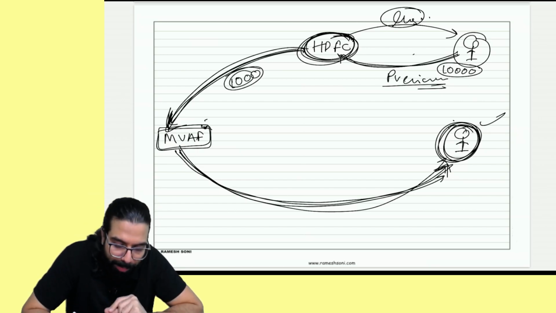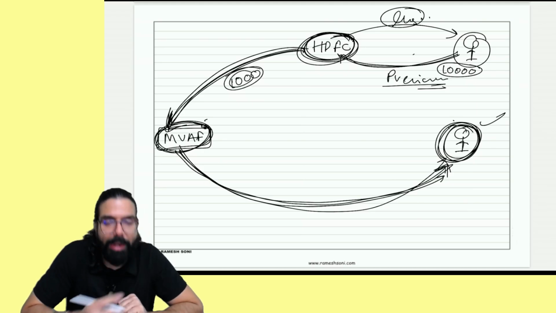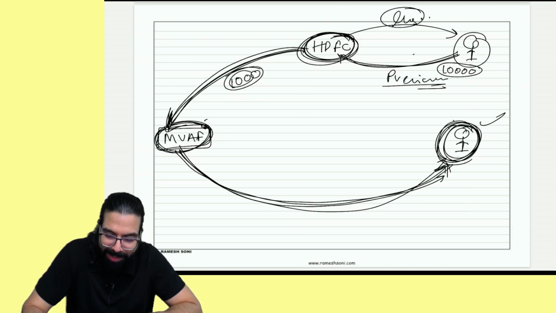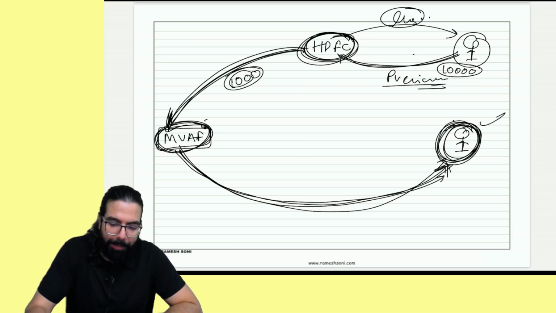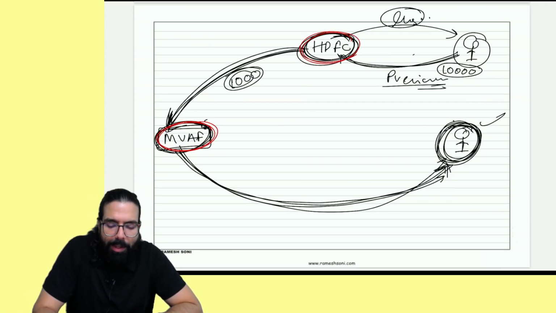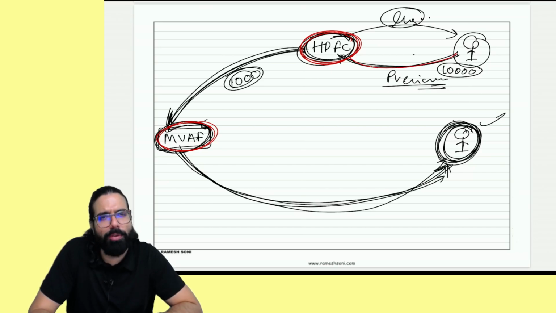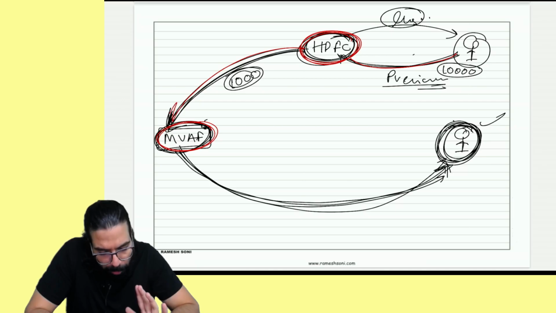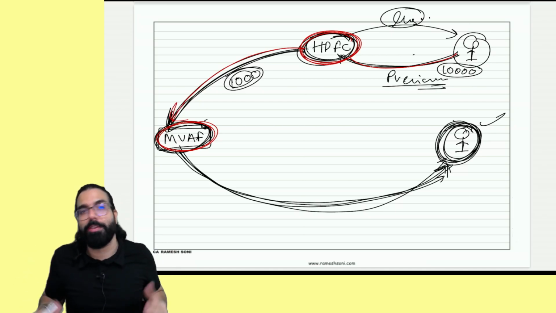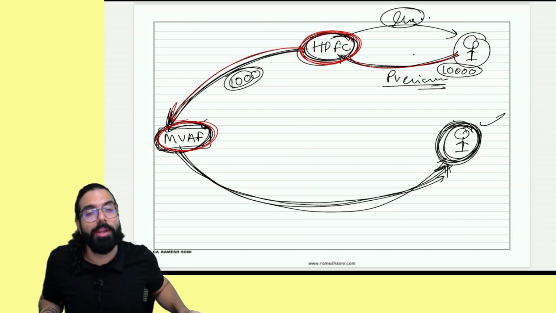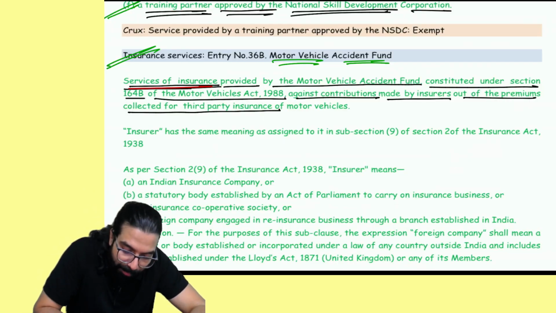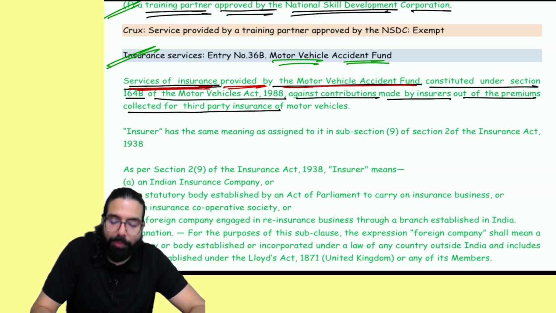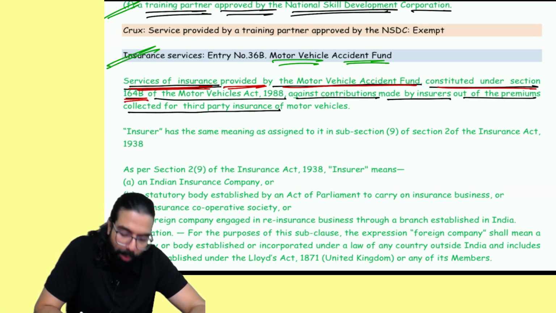So government is telling this motor vehicle accident fund, whatever services they are providing, basically if anyone is hit, so all this hit and run case where people run away. Now what happens, HDFC and all these insurance companies, whatever premium they collect, they have to pay 10-15% always to the motor vehicle accident fund. So the motor vehicle accident fund, if anybody is hit on the road, will go ahead and pay them money. So it is also providing insurance ka services. So government is selling services of insurance provided by whom? Motor vehicle accident fund constituted under section 164B of the Motor Vehicle Act against contribution made by insurer.